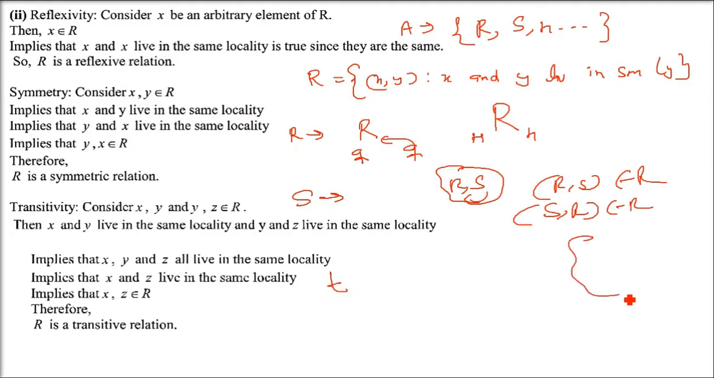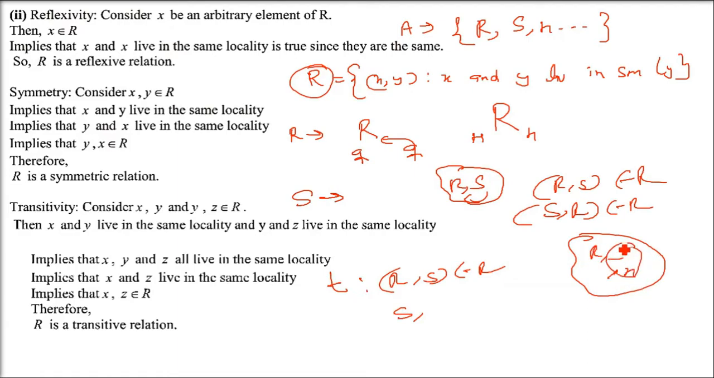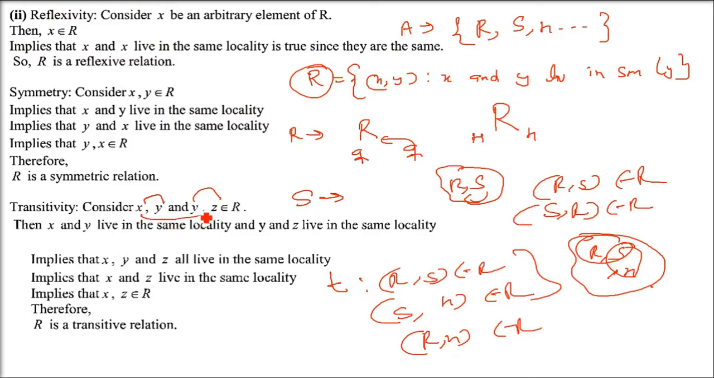Now transitivity. See, this is the locality. Ram and Sham are living. This is what we have made true; this is belonging to that relationship. And Sham and Hassan are also living in this locality. This is what we are saying. So is it true that Ram and Hassan are also staying in the same locality? Yes. There is only one Ram, one Sham, one Hassan. So if Ram and Sham are there, Sham and Hassan are there, Ram and Hassan are also there. If (x, y) belongs to R and (y, z) belongs to R, that means (x, z) belongs to R. They both are living in the same society or same locality. So this is transitive also.